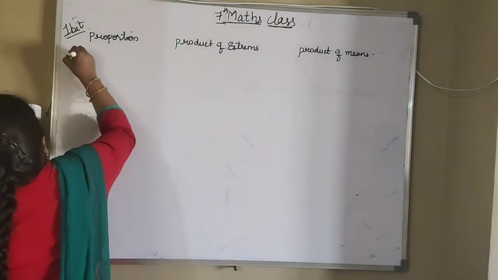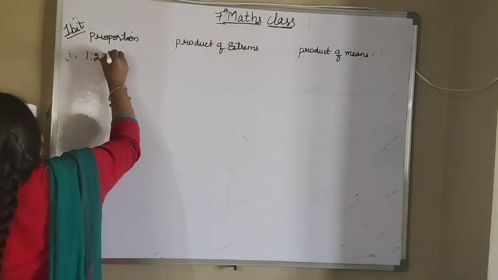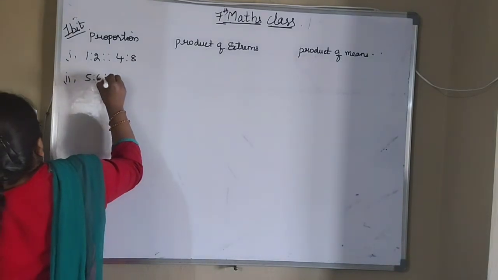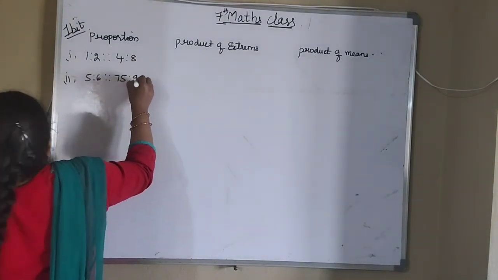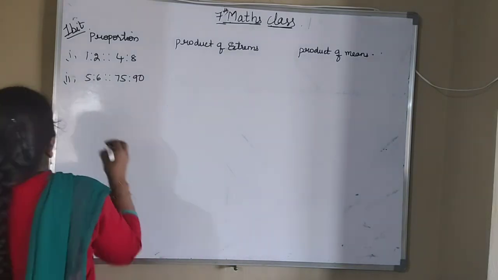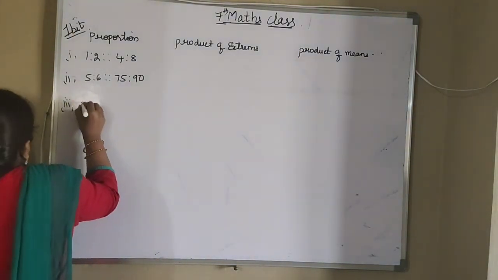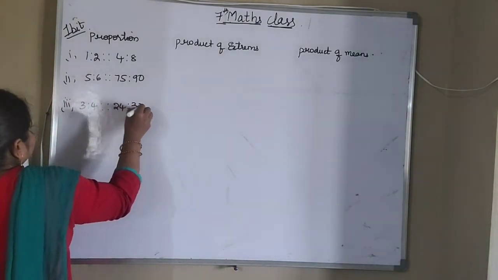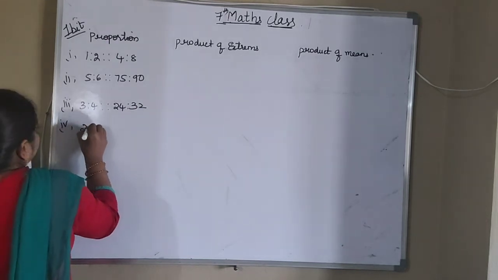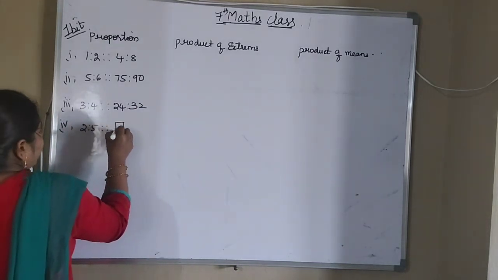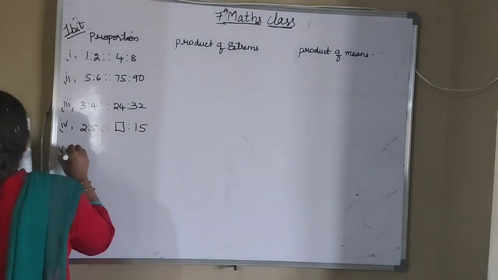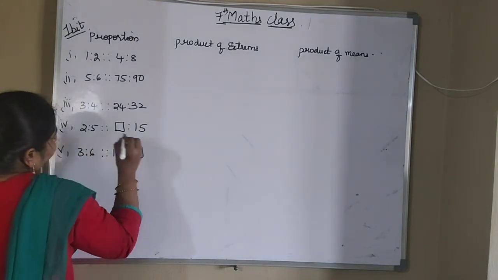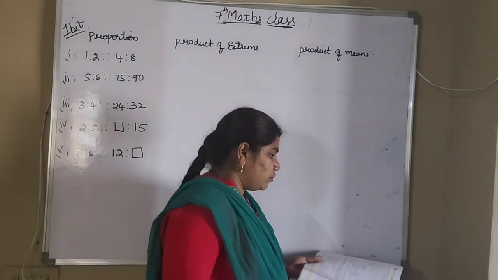In this, the first one is 1 is to 2 is as 4 is to 8. Second one, 5 is to 6 is as 75 is to 90. And third one is 3 is to 4 is as 24 is to 32. Fourth one, 2 is to 5 is as 15 is to a box, which we have to find. And last one is 3 is to 6 is as 12 is to a box. Again we have to find this box here. Okay, so how to find this, we will see.